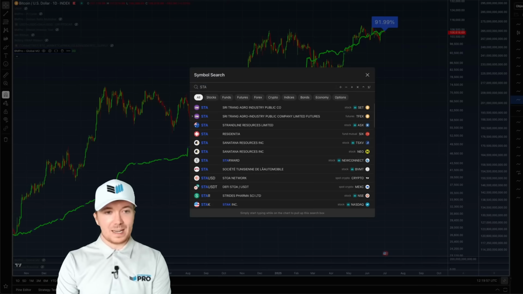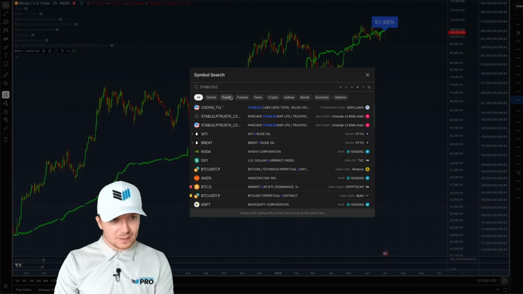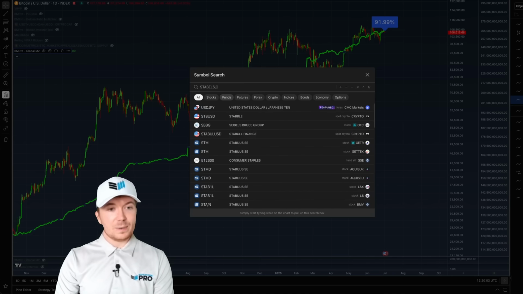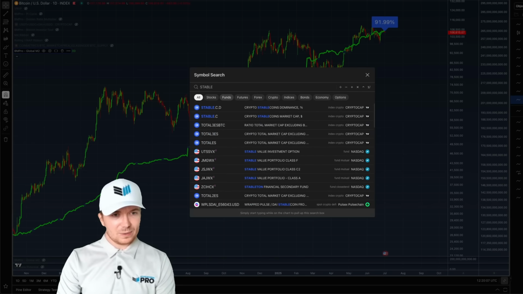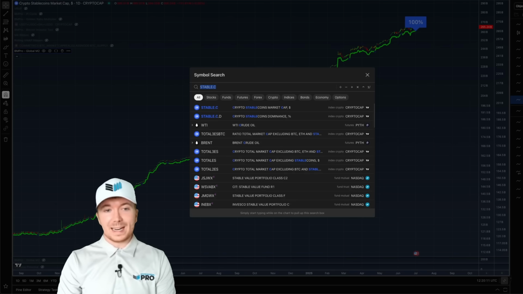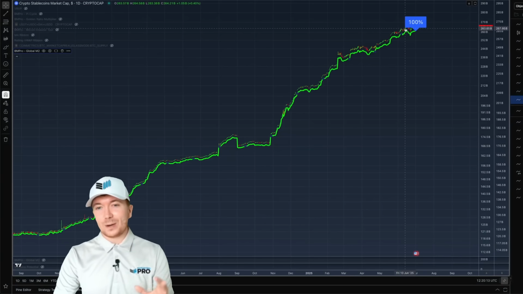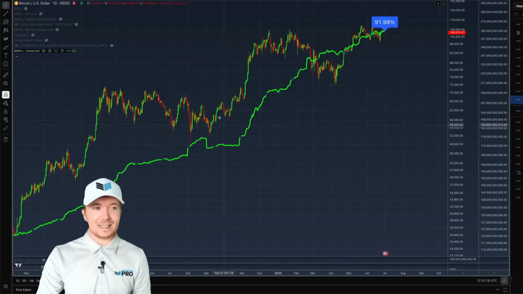Now what we can do is, I actually did try to create an indicator for this, but realistically you can just type in on TradingView, stables.c, and then, is it stables.c? Did I spell stables wrong? Stables.c, stable.c. I got there in the end. You can get this data, so it's completely for free. Anyone can use it. And in fact, we see 100% correlation between these two data points. Crazy. If I just go back to the BTC USD chart here.